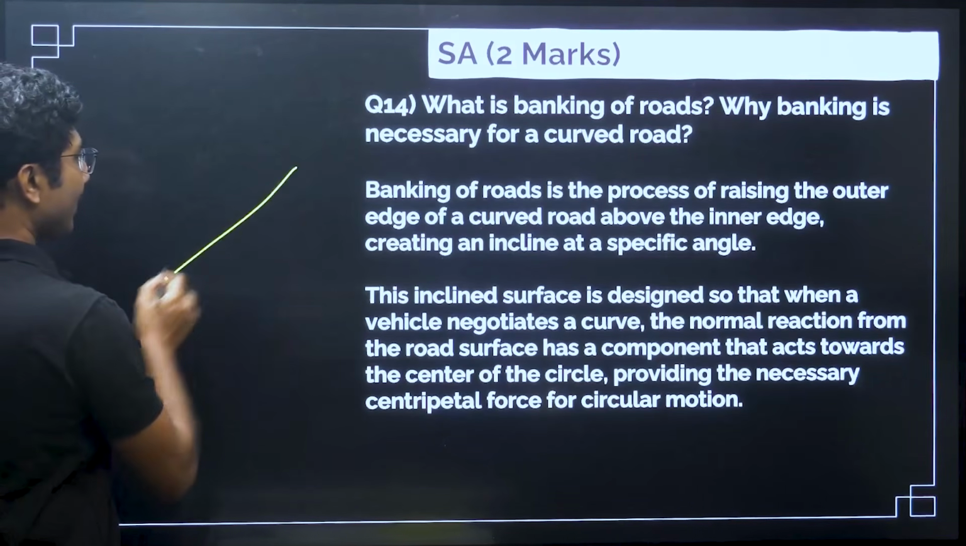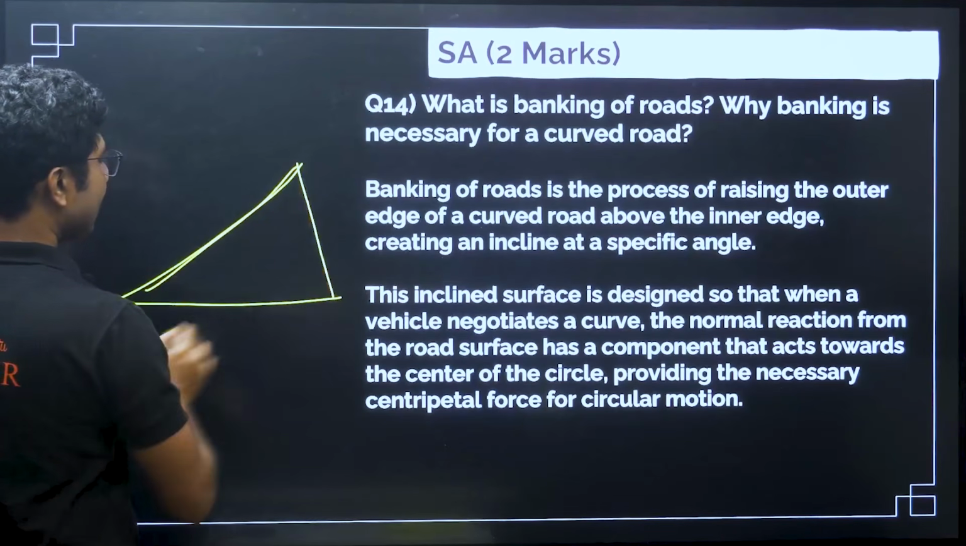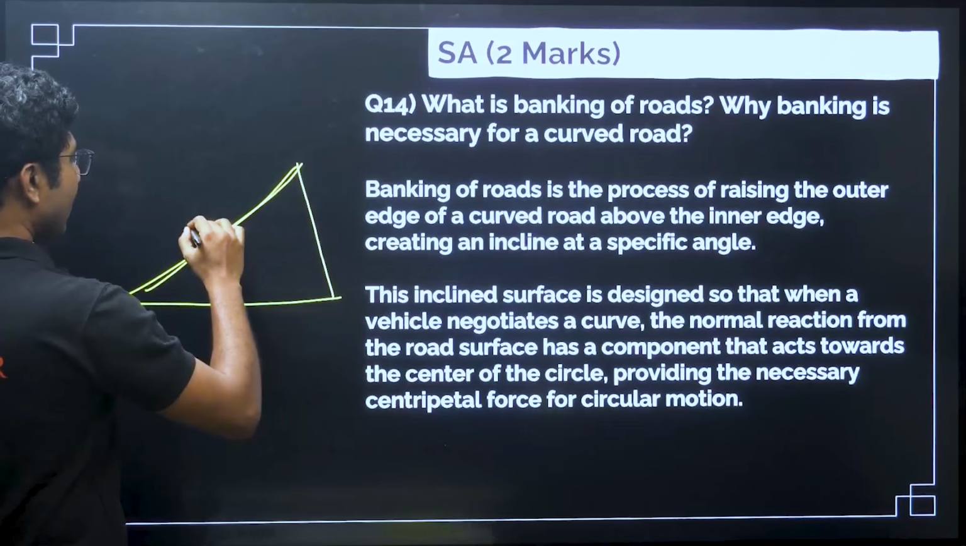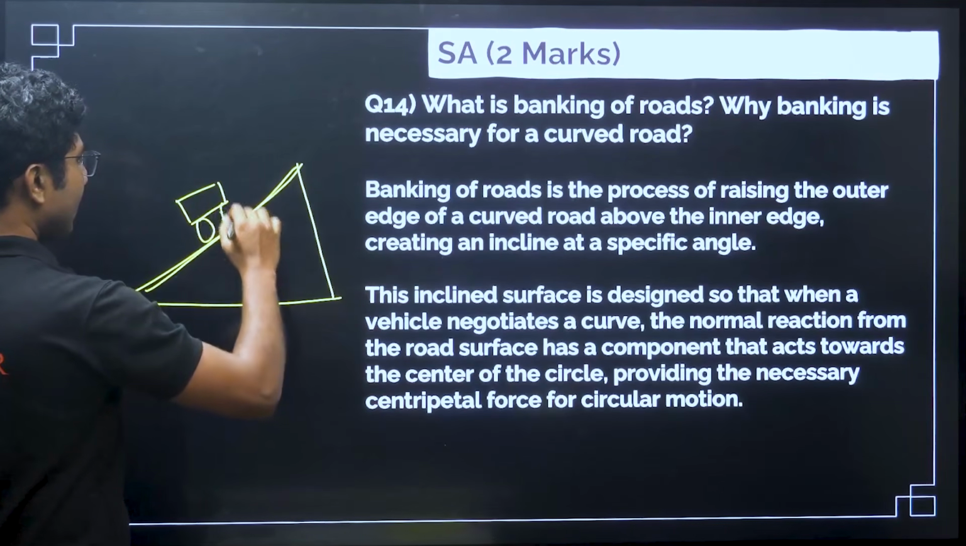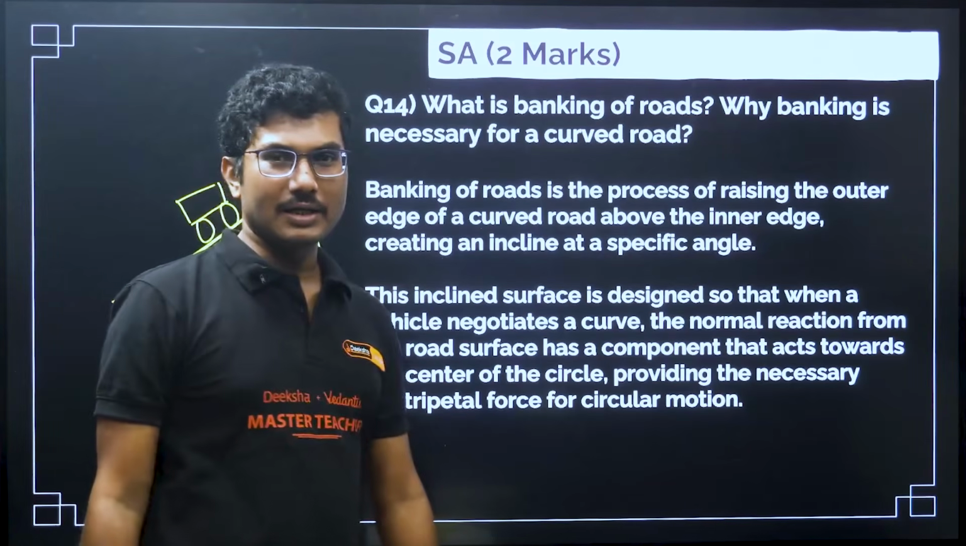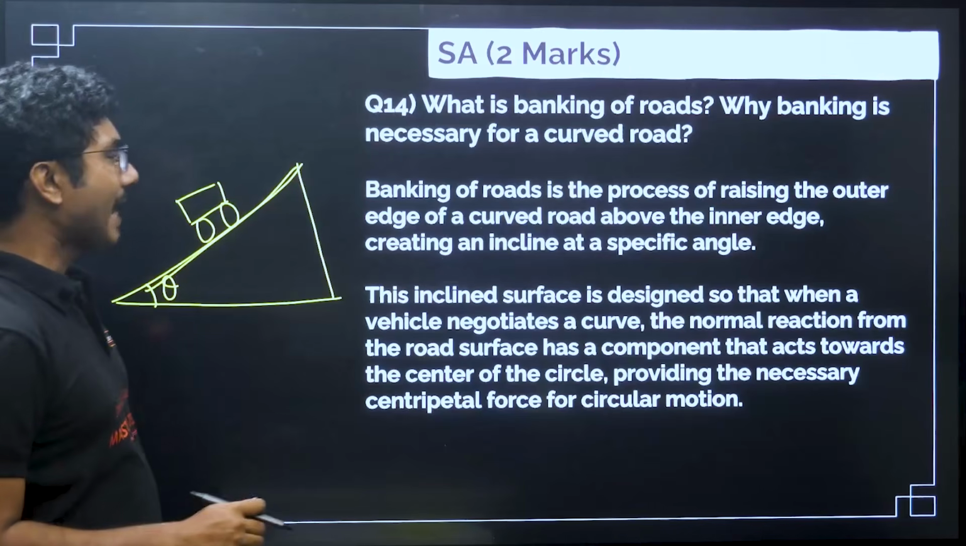Banking means if you travel on a curved road, you will see that one of the edges of the road is basically curved like this. So, if you are driving on a curved road, you will see that the end of the road is curved like this. This is called banking. This angle is called the banking angle.